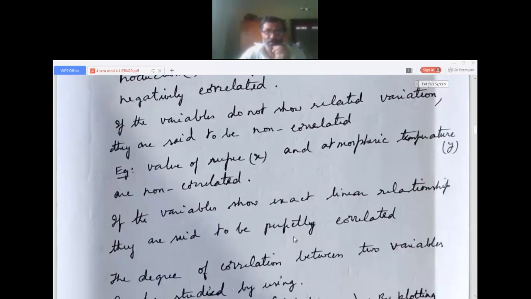If the variables show exact linear relationships, they are said to be perfectly correlated. That means when you plot x and y, you get a straight line. Then they are said to be perfectly correlated. That means as x increases, y also increases, or if x decreases, y also decreases. So simple things you can understand when seeing.